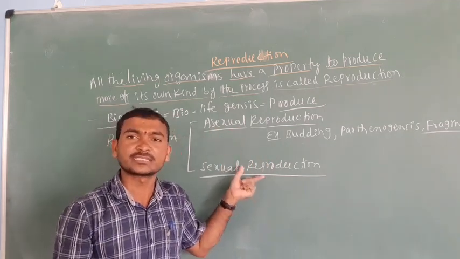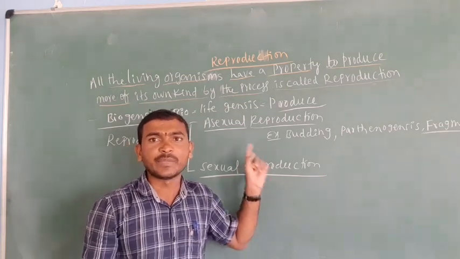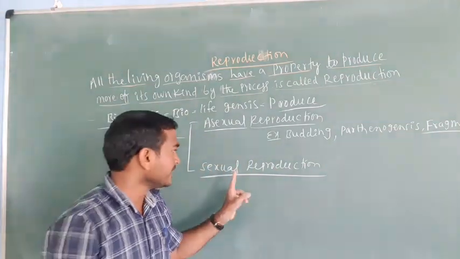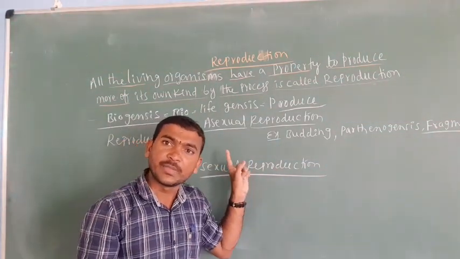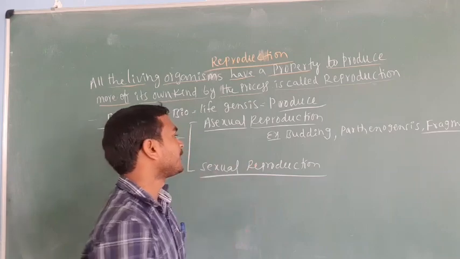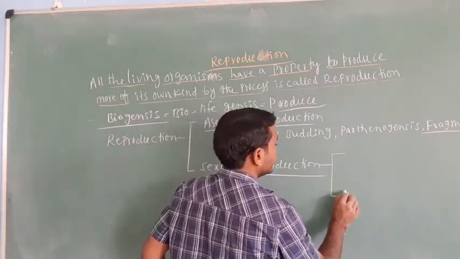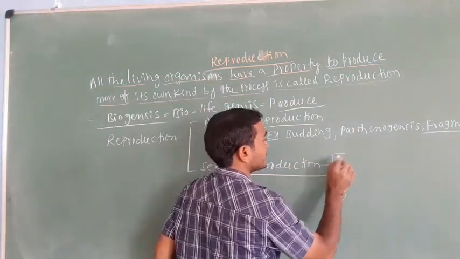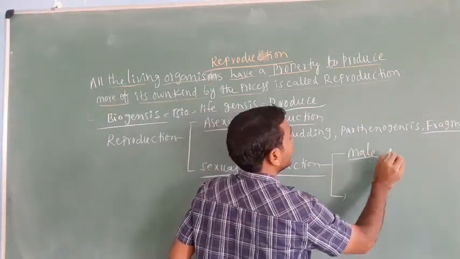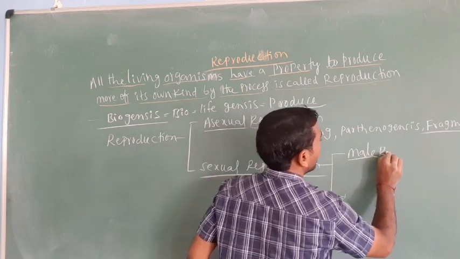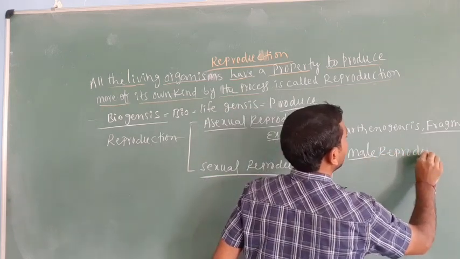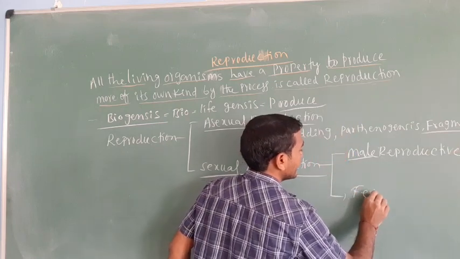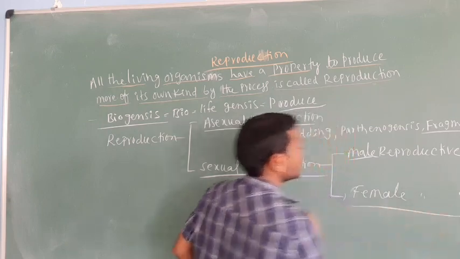Sexual reproduction is a type of reproduction in which the mating of male and female gametes forms the offspring. In this, we need two types of parents. If you observe human beings, there are two parts to sexual reproduction. The first one is the male reproductive system. The second one is the female reproductive system.